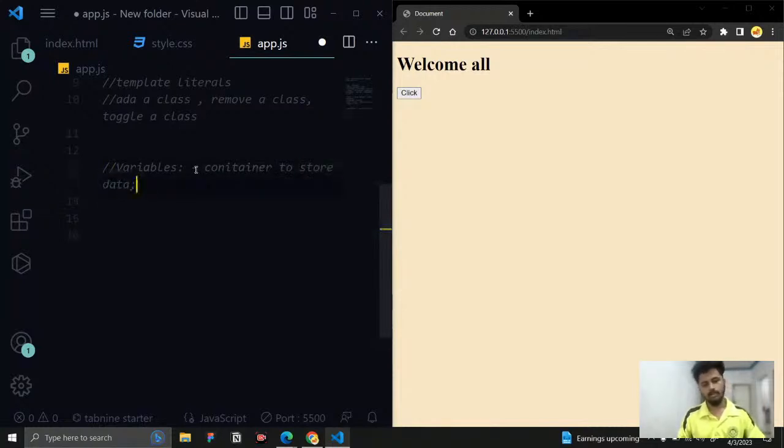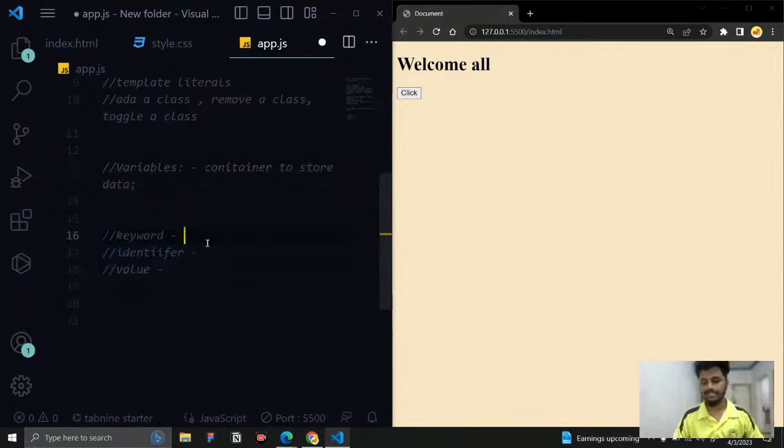So how can I store the data? What are the essential things that we need? The first thing is the keyword. Let me discuss what a keyword is. The second thing is the identifier, and let me discuss that also. The third one is going to be the value, what I want to store. These three things are important and needed to store data. So the first thing is the keyword.